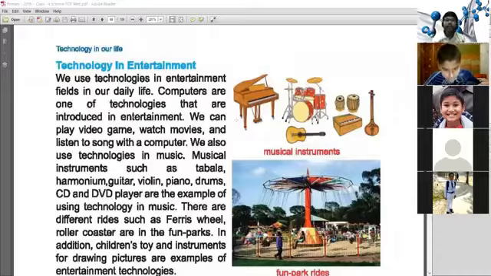All use new technology for our entertainment. Zoos, children's parks, fun dark rides, all are technology. In addition, children's toys and instruments for drawing pictures are examples of entertainment technology.